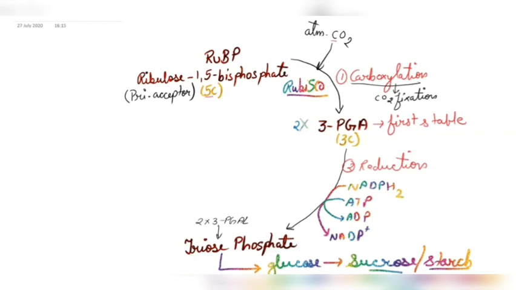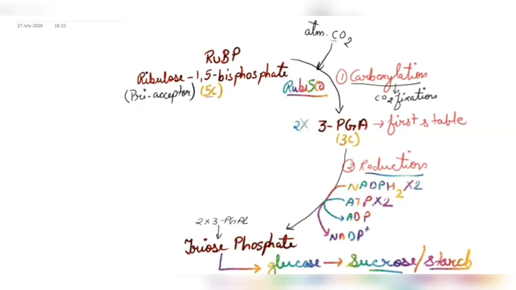So remember, one molecule of PGA needs one NADPH2, so two molecules will need two NADPH2. One molecule of PGA needs one ATP, so two molecules will need two ATPs. This is the complete reduction process. By this process, 3-PGA converts into 3-PGAl and then further converts into the glucose form.